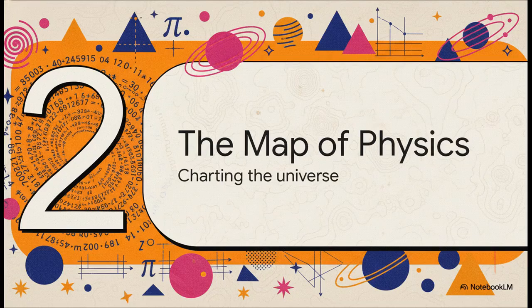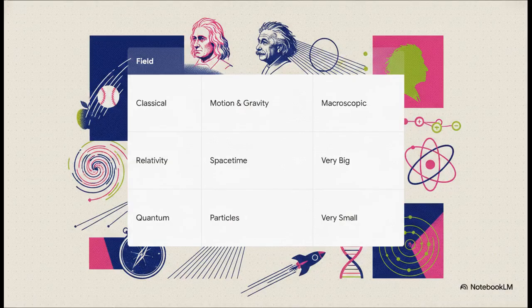Moving on to Section 2, the map of physics. Let's see how that mathematical bedrock actually builds the physical rules of our universe. The crucial takeaway here is how physics basically branches into 3 main areas. You've got classical physics, dealing with the macroscopic world. Think thrown baseball, fluid dynamics, and good old Newtonian gravity.